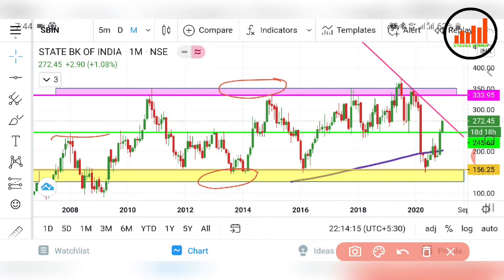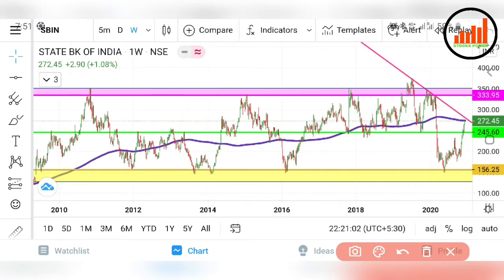So you all can see levels are here, and this green line is also acting as strong support and resistance for SBI India. You can see how much time it has taken support and resistance at this green line. Now that green line is also broken here by SBI India Bank and it is looking bullish. So when to take entry, whether it is a good time to invest in SBI India or not, we will see all this in this video. So stay in the video till last.